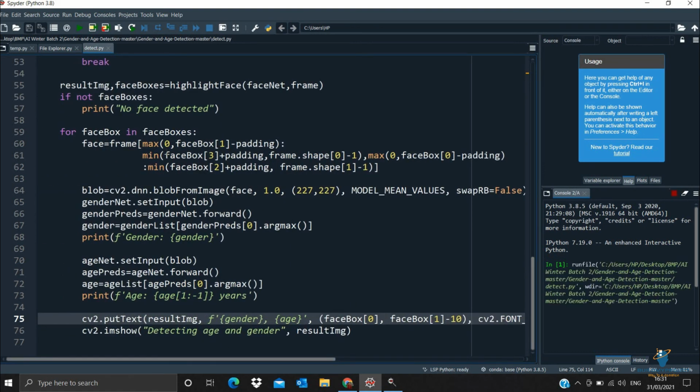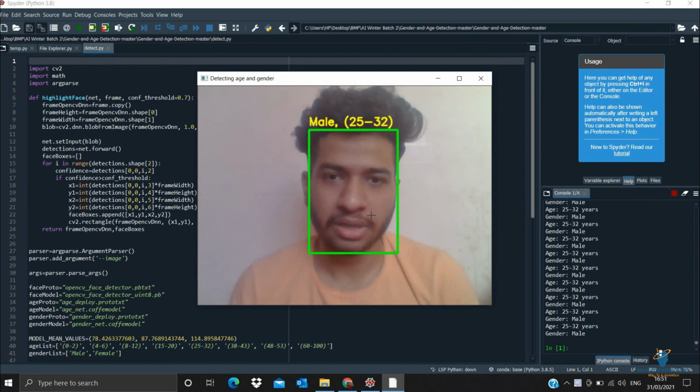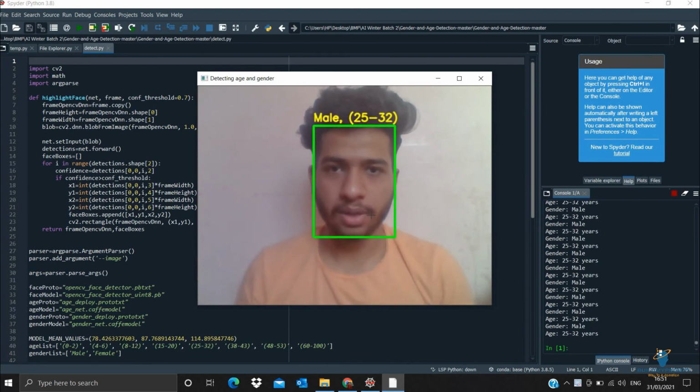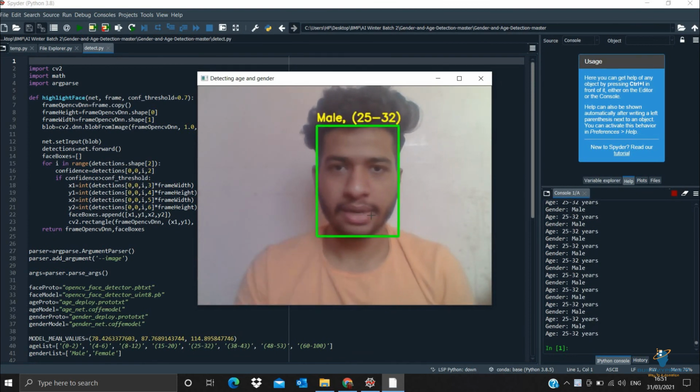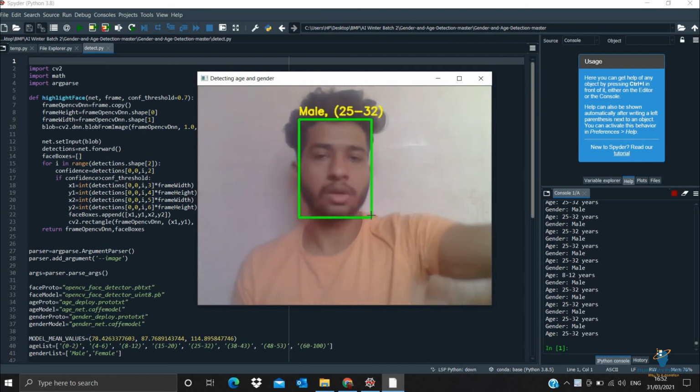If I try to run the program, a new screen will pop up here, and from that we can see the image. Like you can see, if I'm running the program, my system has started detecting me, and now you can see me. It is saying that I am a male and my age range is somewhere around 25 to 32.